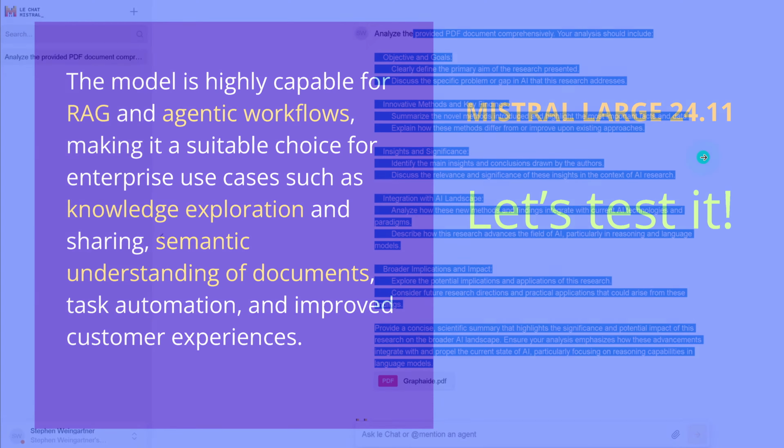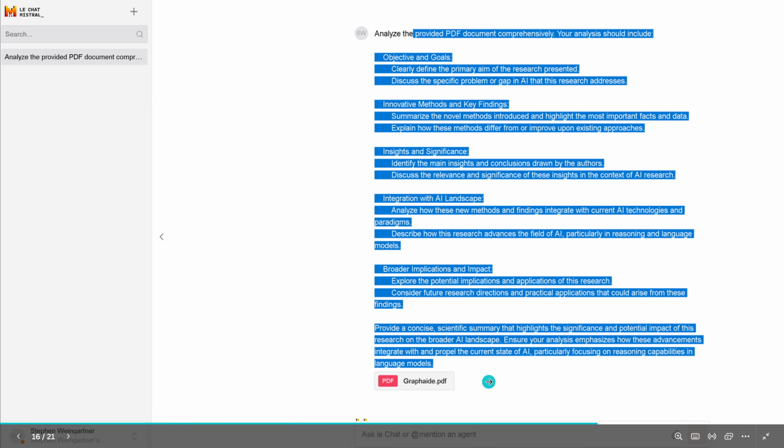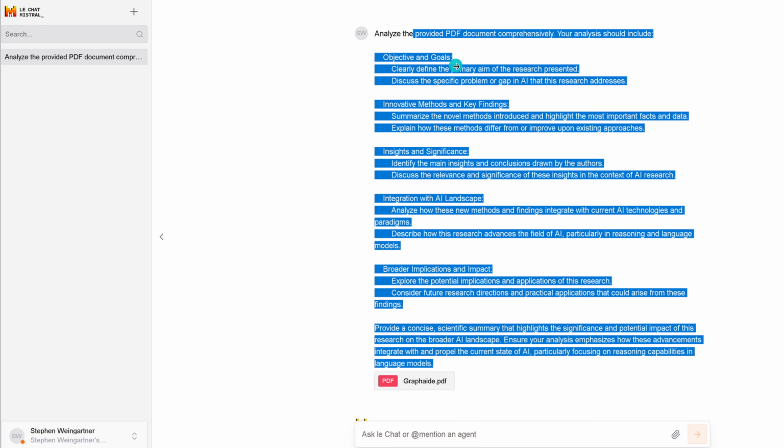Let's test this out immediately, since it's available now for 2 hours already here. So we go here to the chat platform, and you see this is my prompt, and I upload here the PDF file here. And my prompt is simply say, hey, analyze the provided PDF document, you have the objective and goals, clearly define the